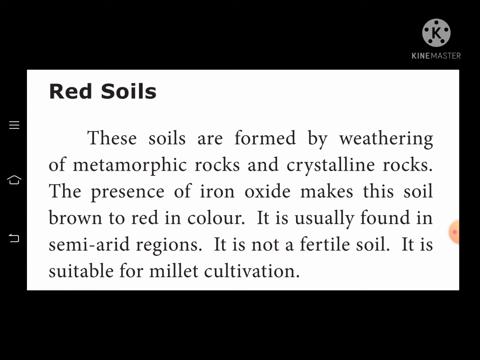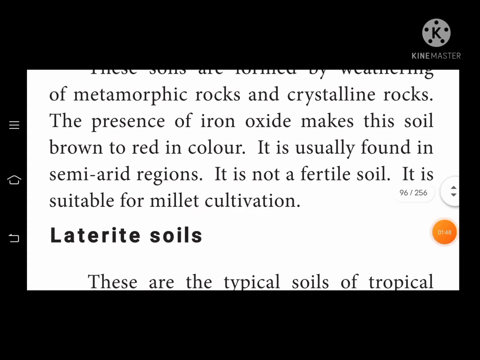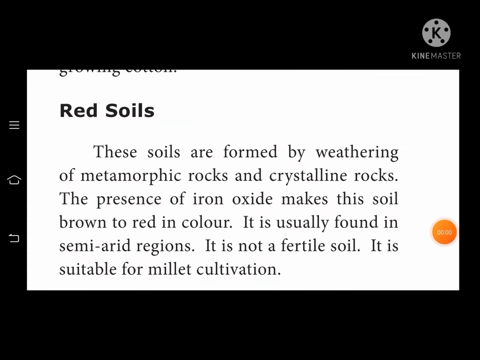It is usually found in semi-arid regions. It is not a fertile soil. Red soil is suitable for millet cultivation.